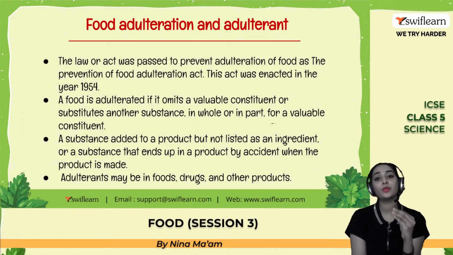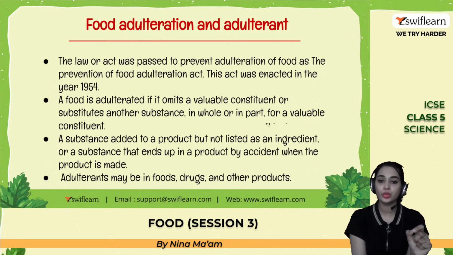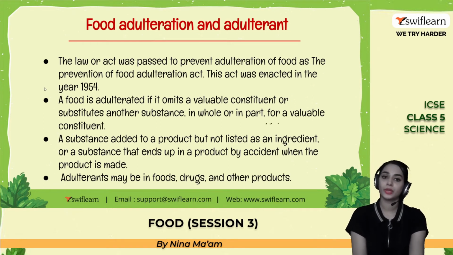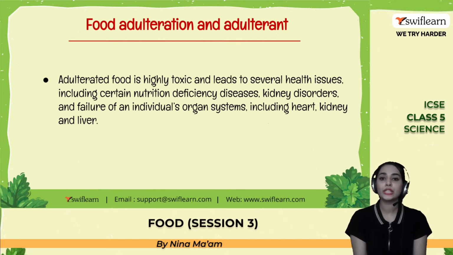So what is meant by food adulteration? The food is adulterated if it omits a valuable constituent or a substitute with another substance, in whole or in part, is used for a valuable constituent. So these adulterants we can find in foods, drugs and other products as well. Adulterated food is not good for our body and it's highly toxic because it will lead to deficiency of certain nutrients. Moreover, it will affect our internal organs such as kidney, heart and liver.